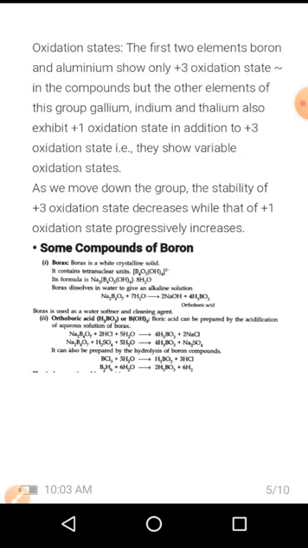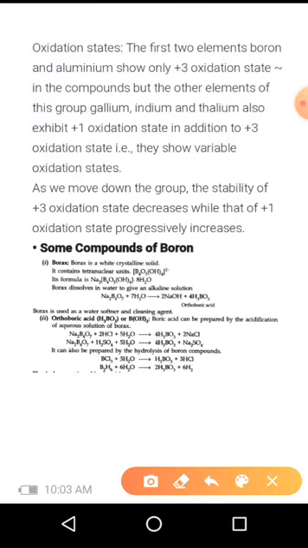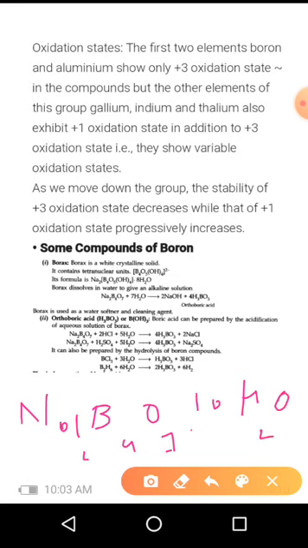Borax is a white crystalline solid having the formula Na2B4O5(OH)4·8H2O, or you can write Na2B4O7·10H2O. So this one is also a composition of a boric acid.